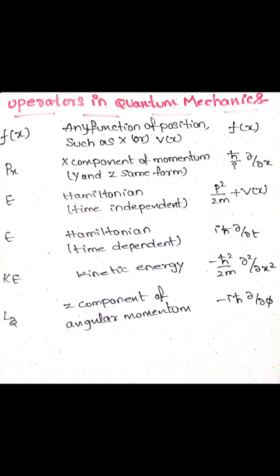There are some operators. They are f of x, any function of position such as x or V of x. Px, the x component of momentum, is h cut by i into dou by dou x. The Hamiltonian for the time independent case is p square by 2m plus V of x, and the energy operator in the time dependent case is i h cut dou by dou t. The kinetic energy is minus h cut square by 2m dou square by dou x square, and Lz, the z component of angular momentum, is minus i h cut dou by dou phi.